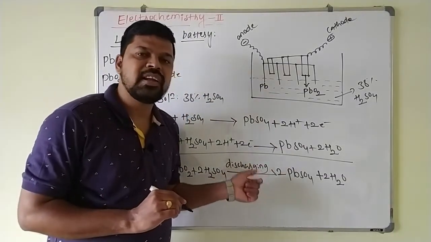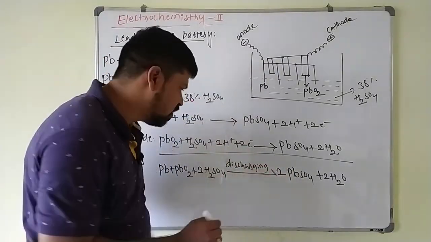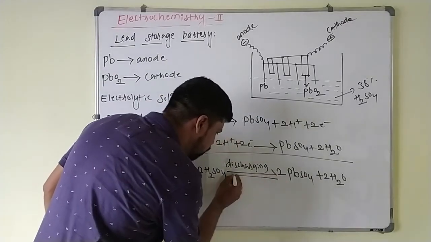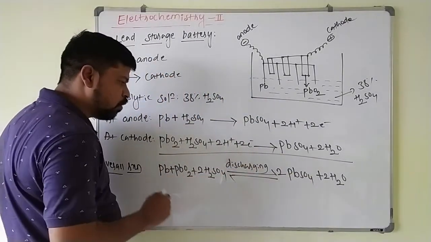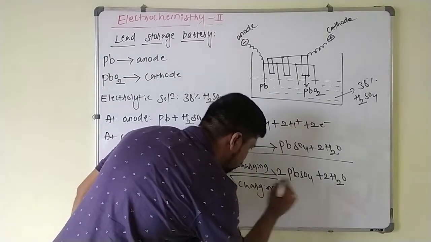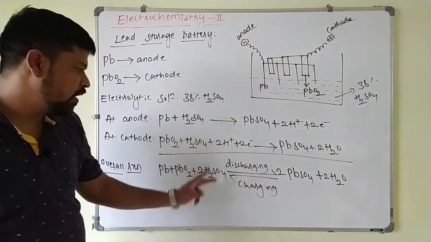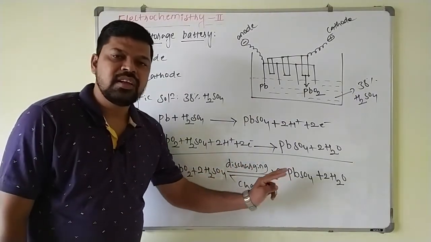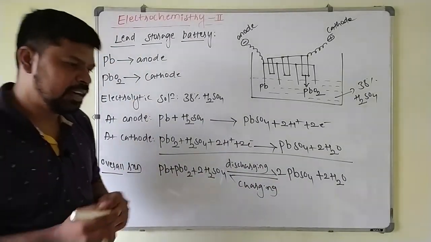Whenever this battery is recharged by passing electrical current, then this reaction will be reversed. So during charging, whenever battery is in charging by passing electrical current, then the reaction will be reversed. Above reaction will be reversed during the charging of this battery. So this is what lead storage battery.